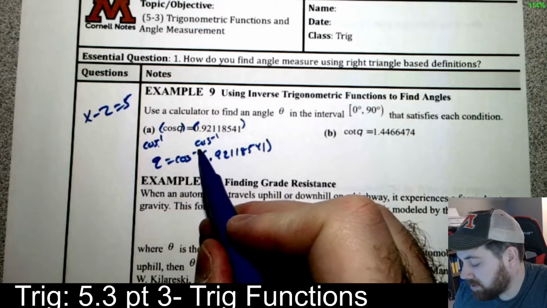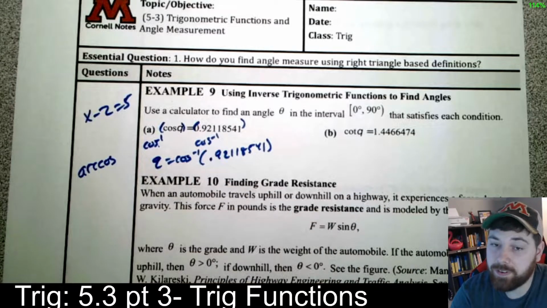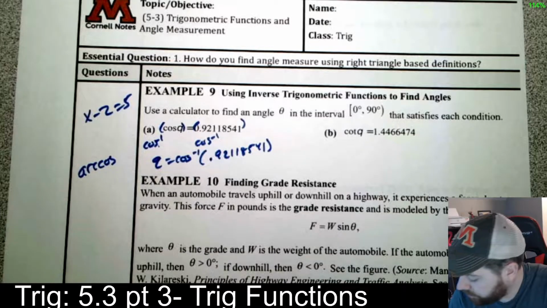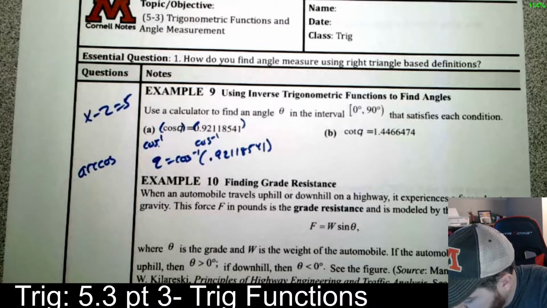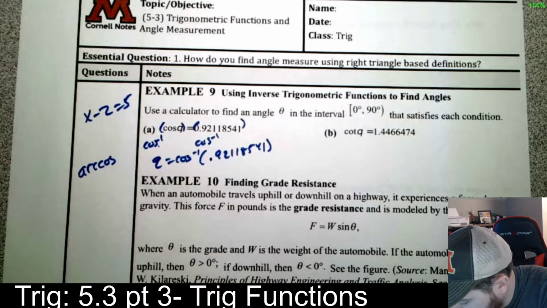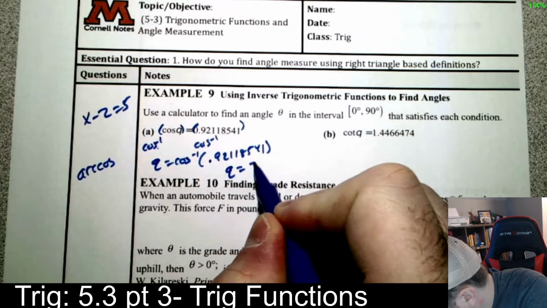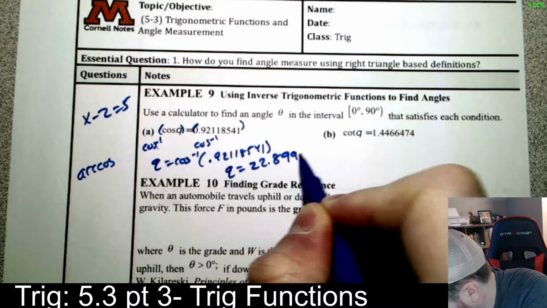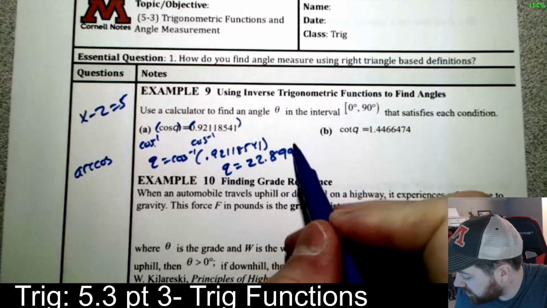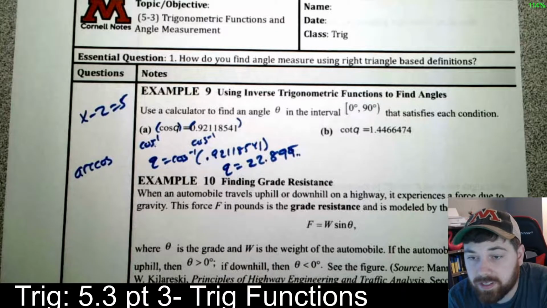This is really dangerous notation. I really don't like it. Some people will use arc cosine, and I prefer that, but the book uses inverse like this, so we're going to do it that way. All you do is type in 0.9211854 and then push the inverse cosine button on my calculator. Yours might be different. I get q is equal to 22.899, repeating. So I should put 0.9 there, but I'll just do this instead. That's all there is to that one, nothing crazy.